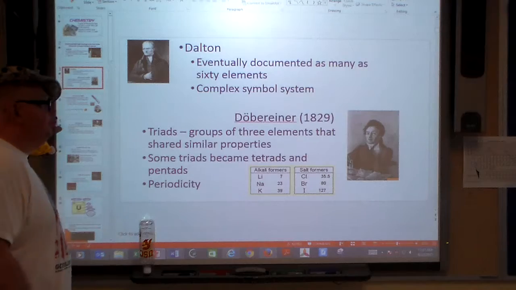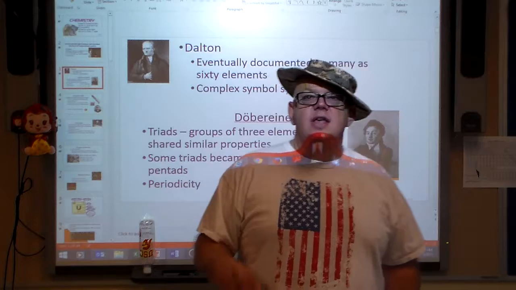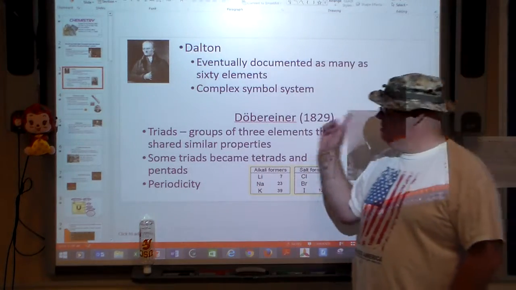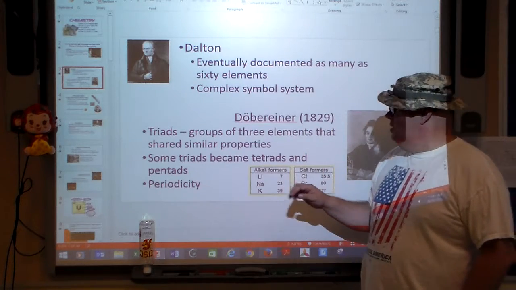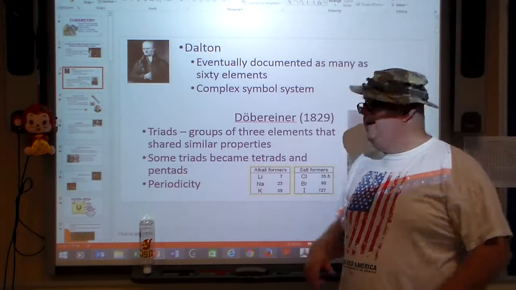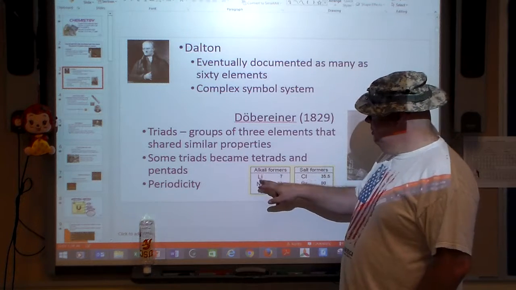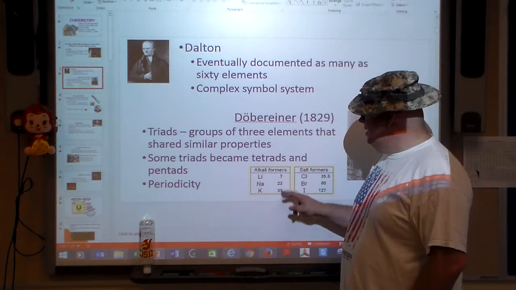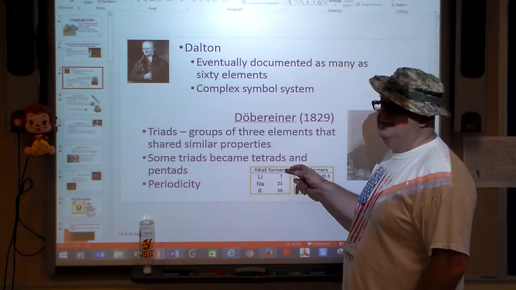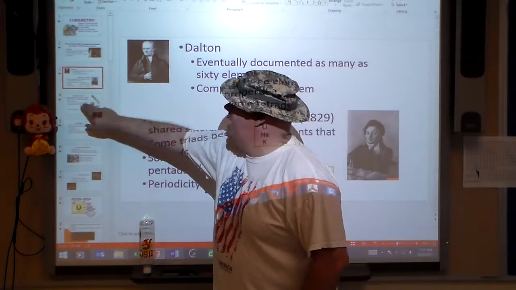So, the triads. This is not to be confused with the criminal organization. The triads are groups of 3 elements that share similar properties. Some triads became tetrads, meaning 4, and pentads, meaning 5. There seemed to be the idea of periodicity, like lithium, sodium, potassium. There seemed to be a difference in the number in their weights, and the same thing with the salts. In other words, we're seeing patterns.